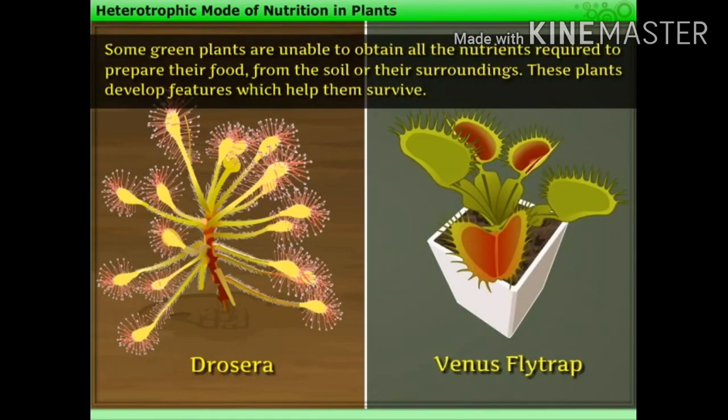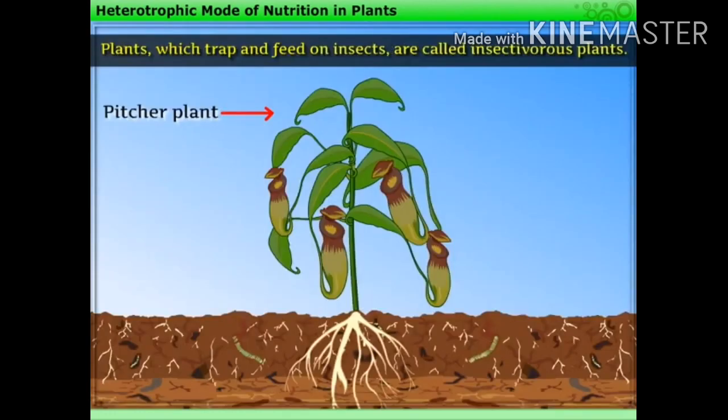Some green plants like Drosera, Venus flytrap, etc. are unable to obtain all the nutrients required to prepare their food from the soil or their surroundings. In such cases, these plants develop features which help them survive. They can trap insects and digest them. Plants which trap and feed on insects are called insectivorous plants.